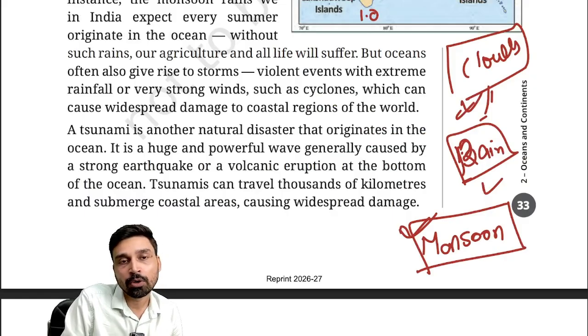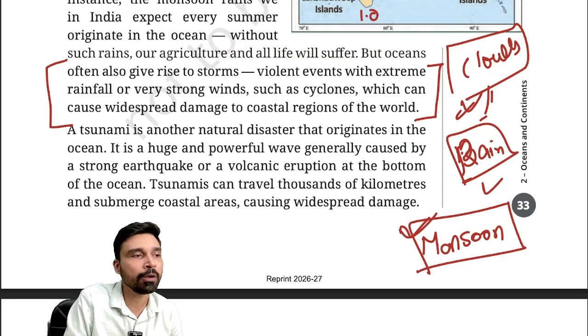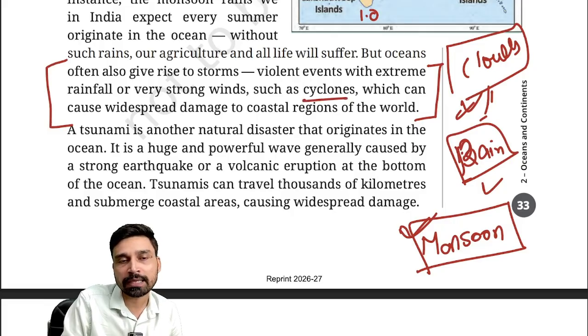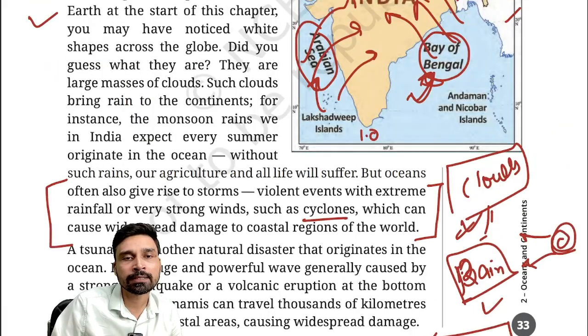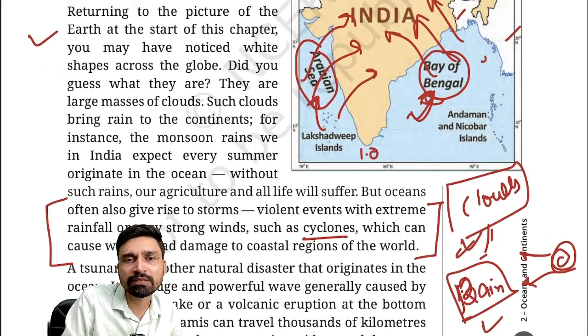At the same time, oceans are also associated with extreme weather phenomena, violent weather phenomena. These can be cyclones. So tropical cyclones develop in the ocean, temperate cyclones develop in the ocean, and these cyclones, though they develop over the ocean, they move toward the continental land masses. So if you talk about India in this case, many cyclones develop over the Bay of Bengal and then they move toward India.